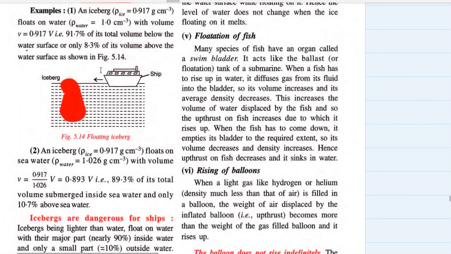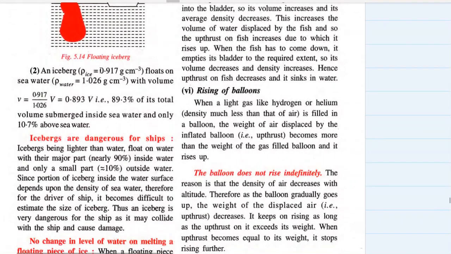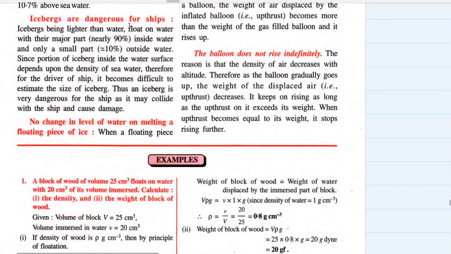In sea water it is even more dangerous, no, not more dangerous, it is less dangerous. 89% of its volume is submerged inside sea water and only approximately 10% is above sea water. So icebergs are dangerous for ships. Icebergs being lighter than water float on water with major part inside the water, and only a small part outside the water. Since the portion of iceberg inside the water depends on density of seawater, for the driver of the ship it becomes difficult to estimate the size of iceberg. Thus an iceberg is very dangerous for the ship as it may collide with the ship and cause damage.